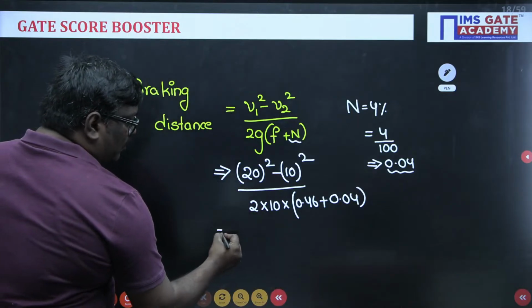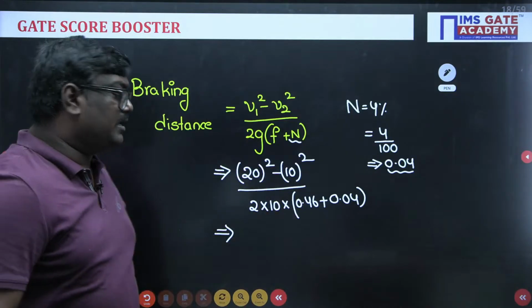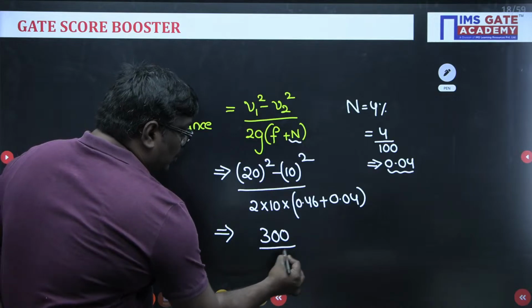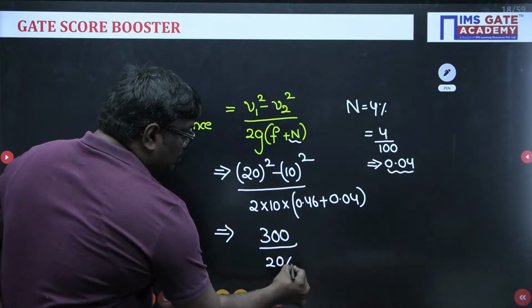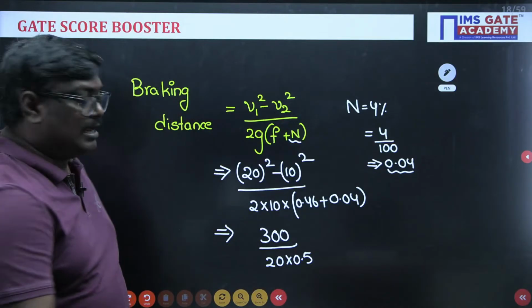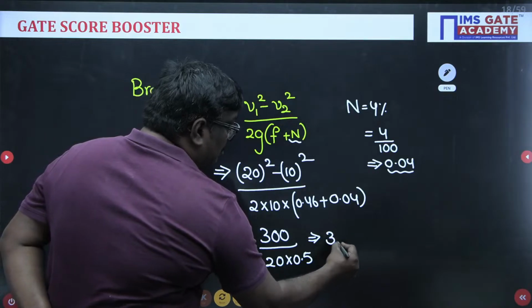this will be equal to how much, students? 20 squared is 400, minus 10 squared is 100. So it will be 300 by 20 into 0.5. So 20 into 0.5 is 10, and 300 divided by 10 will be equal to 30 meter.